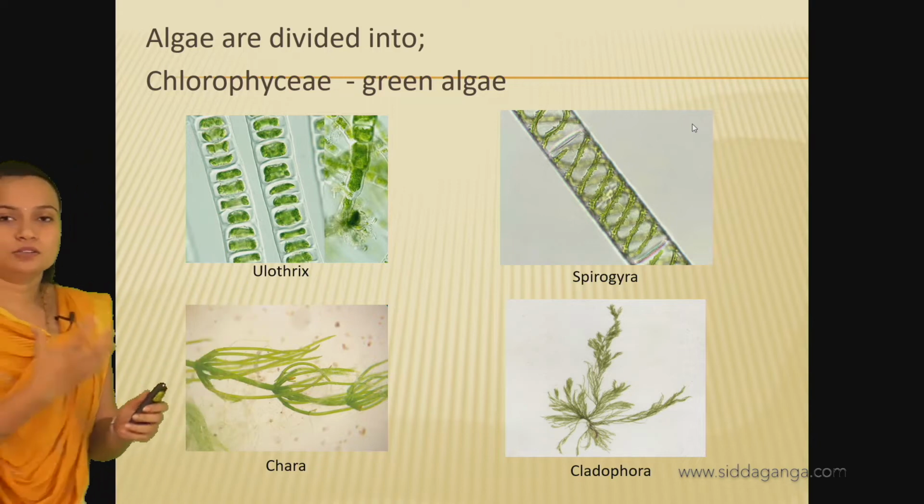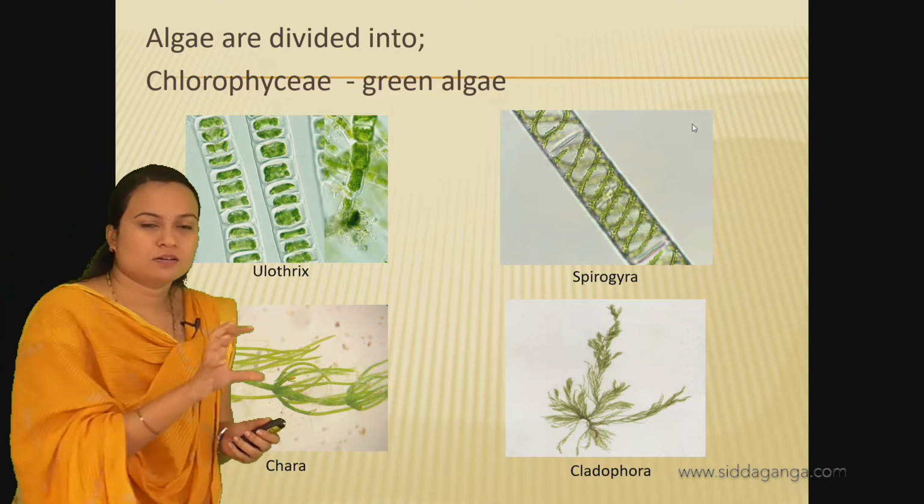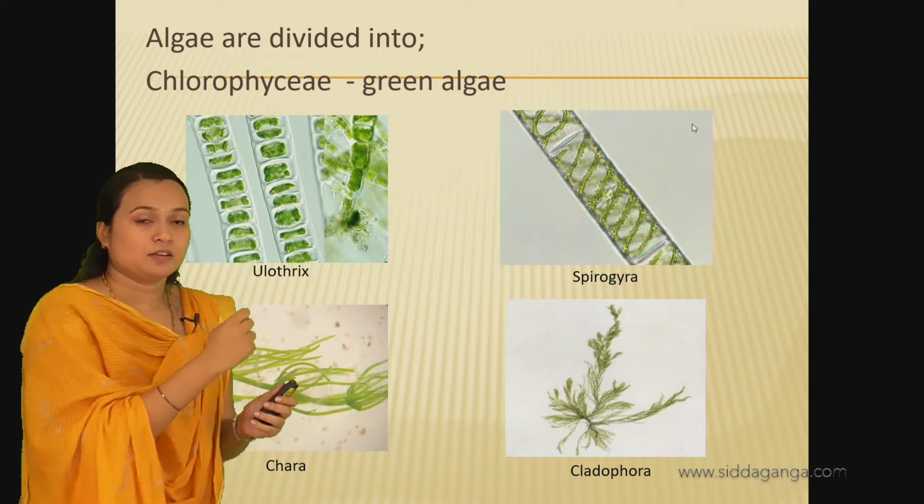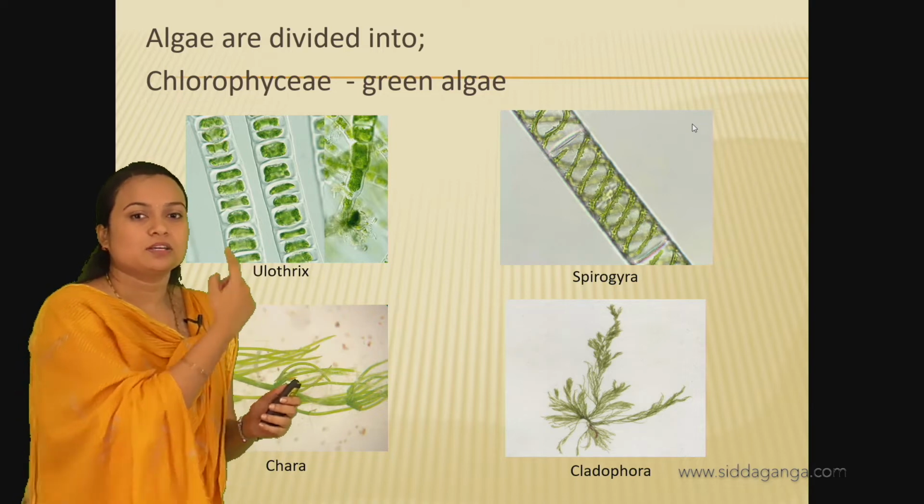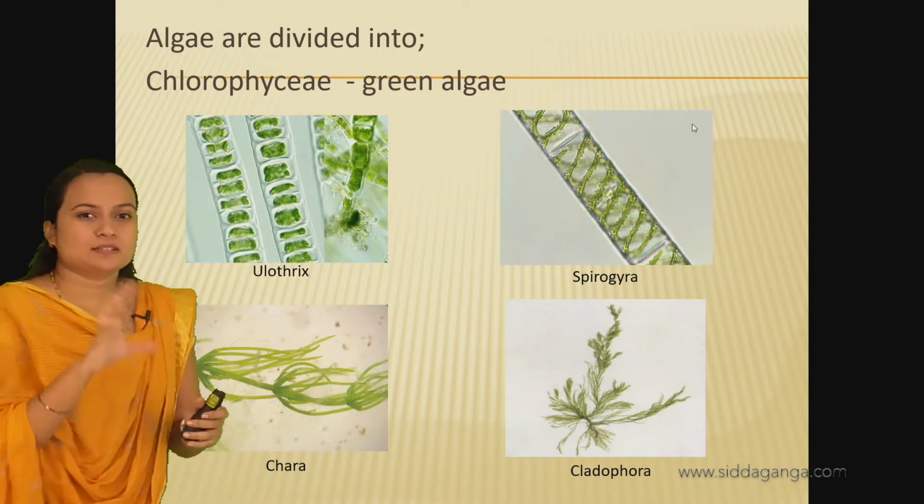So here Ulothrix is an organism, and if you compare Ulothrix with Spirogyra, you can see some differences.